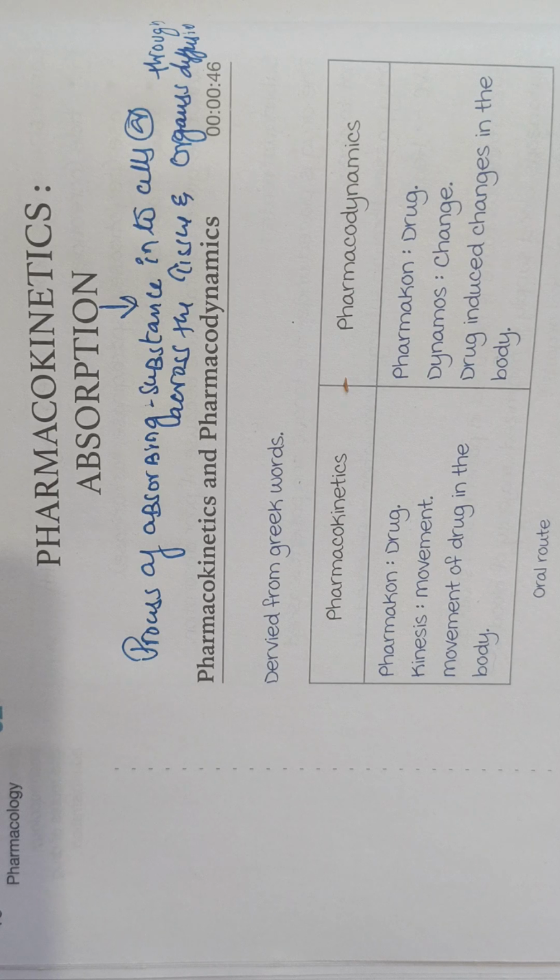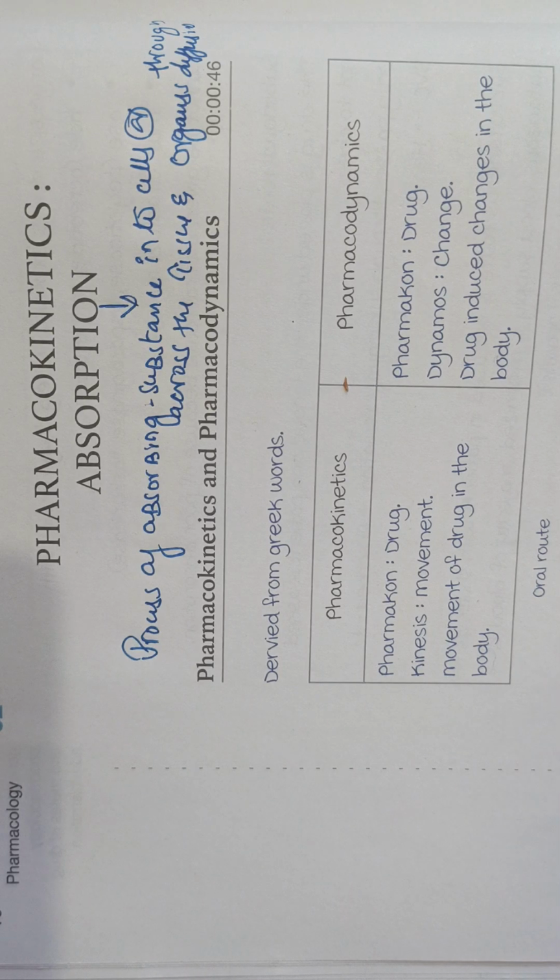Under pharmacokinetics, the first thing we'll be starting with is absorption. Before going into detail regarding the points written here, we need to understand the meaning of absorption. Absorption is a process of absorbing a substance into the cell or across the tissue or organs, either through diffusion.